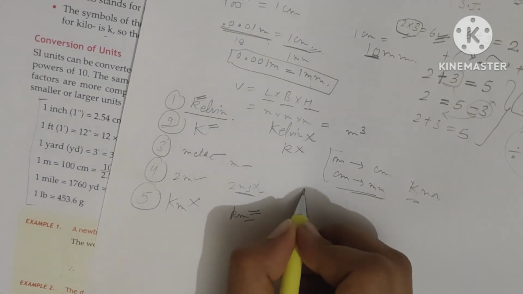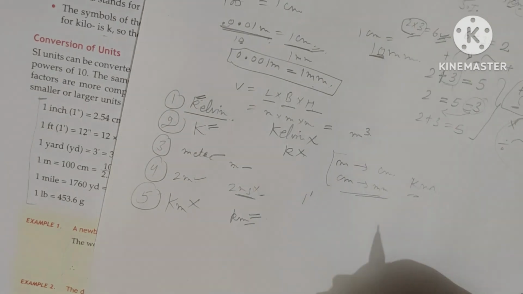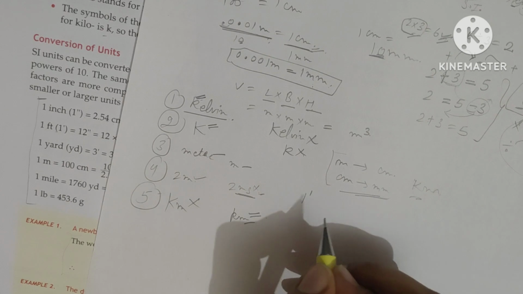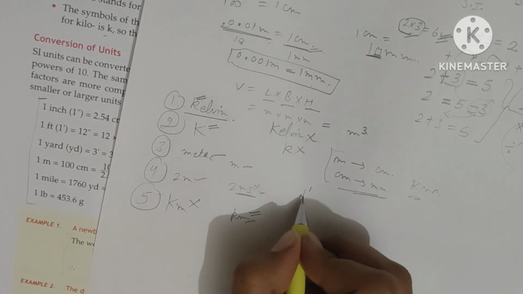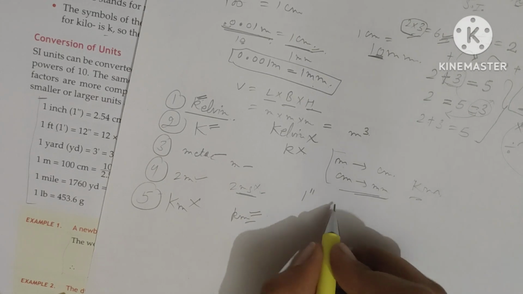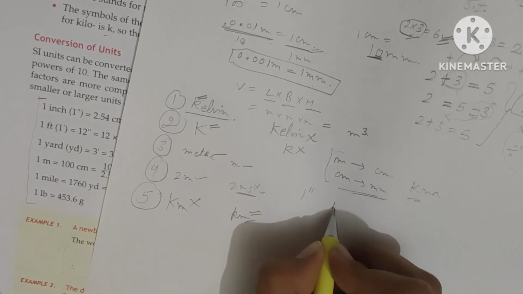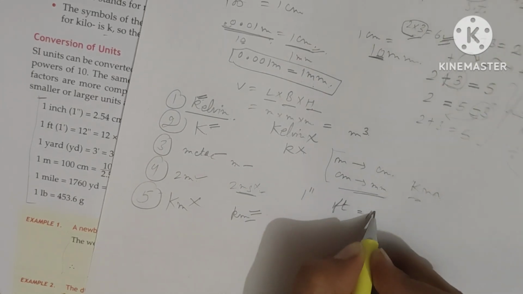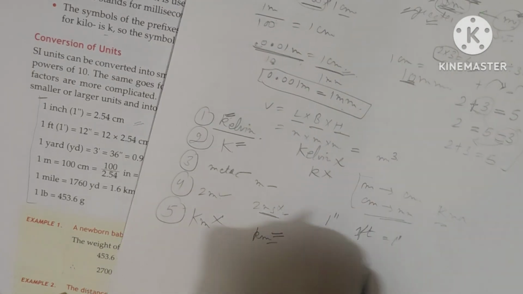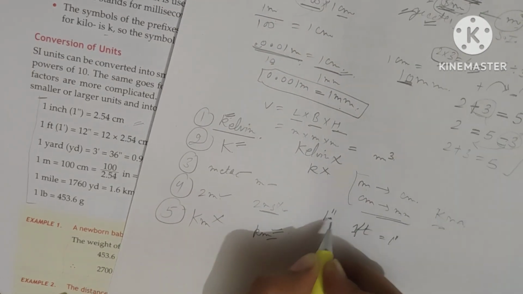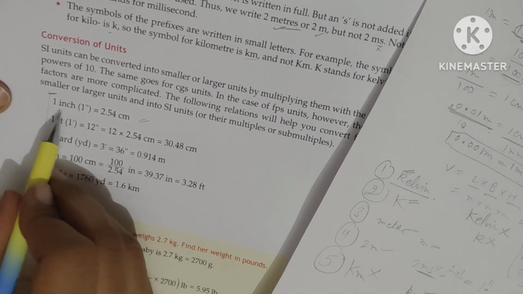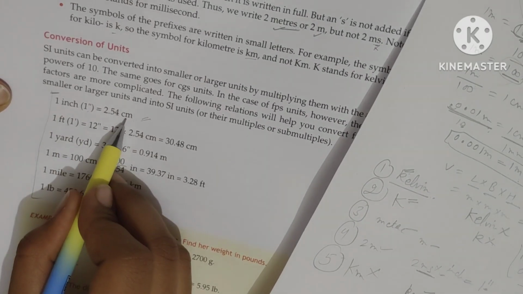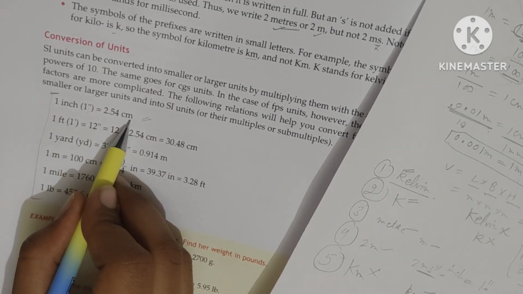If I want to represent the inch, is 1 slash used only, or 2 slashes? 2 slashes. If I want to write the inch, then 2 slashes are used. If I want to write foot, then 1 slash is used here. For inch, it is 2 slashes. That is for inch. Just like you can see here, 1 inch is equal to this value in centimeters.